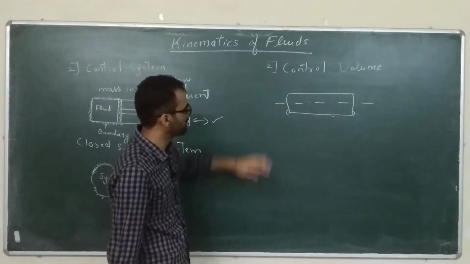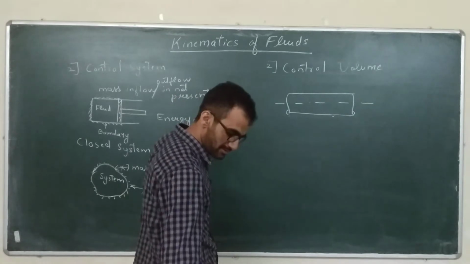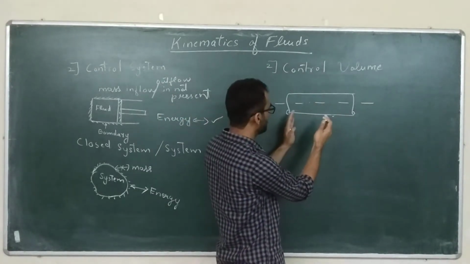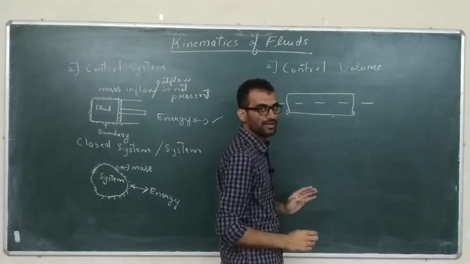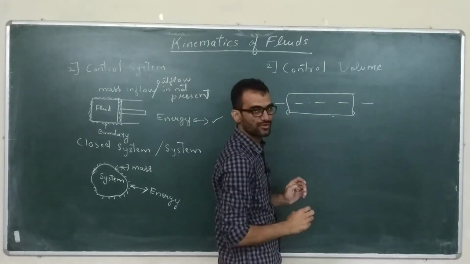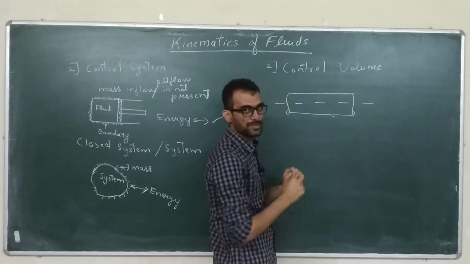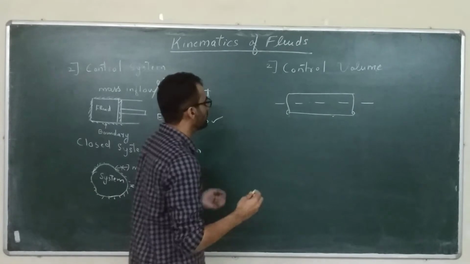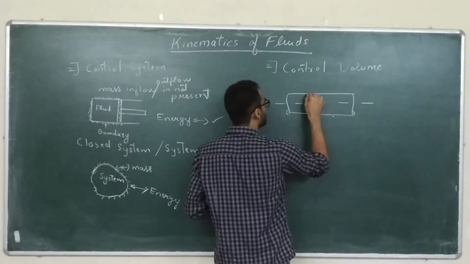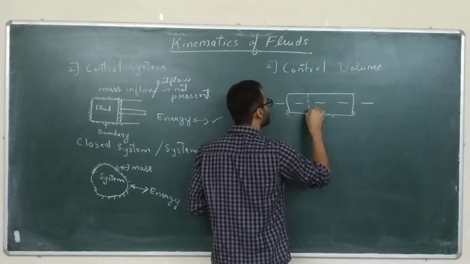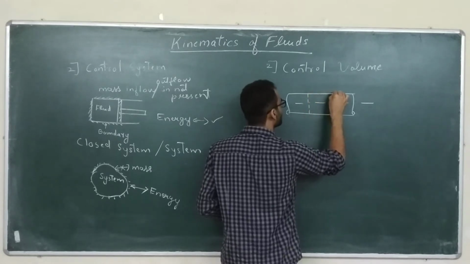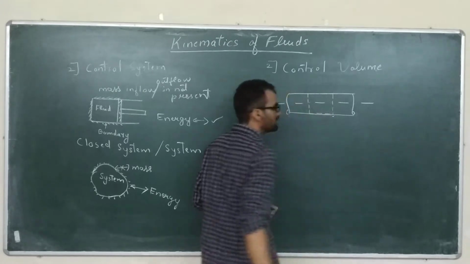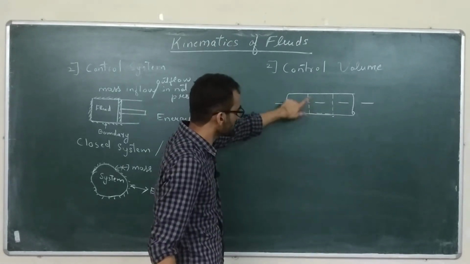If you want to study the pipe flow, what you can do is fix a volume. Alright, you can just fix a volume where you can take measurements. For example, you can measure, let us say, pressure, you can measure, let us say, average velocity. These quantities you can measure. So for that, you can fix a particular volume. Okay, so I am fixing this amount of volume. Now this volume is fixed.